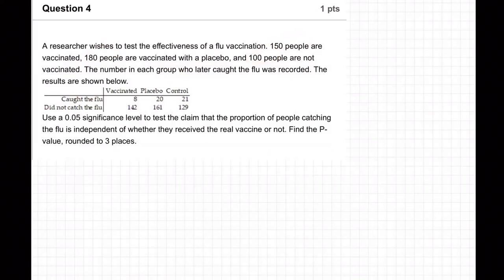And we just want to compare the 3 groups. And what we're hoping to see is that the 150 people who got the actual vaccination do much better. That means it's medically, physically doing something. It's not just mental. It really makes a difference. All right. The number in each group who later caught the flu was recorded. The results are shown below.